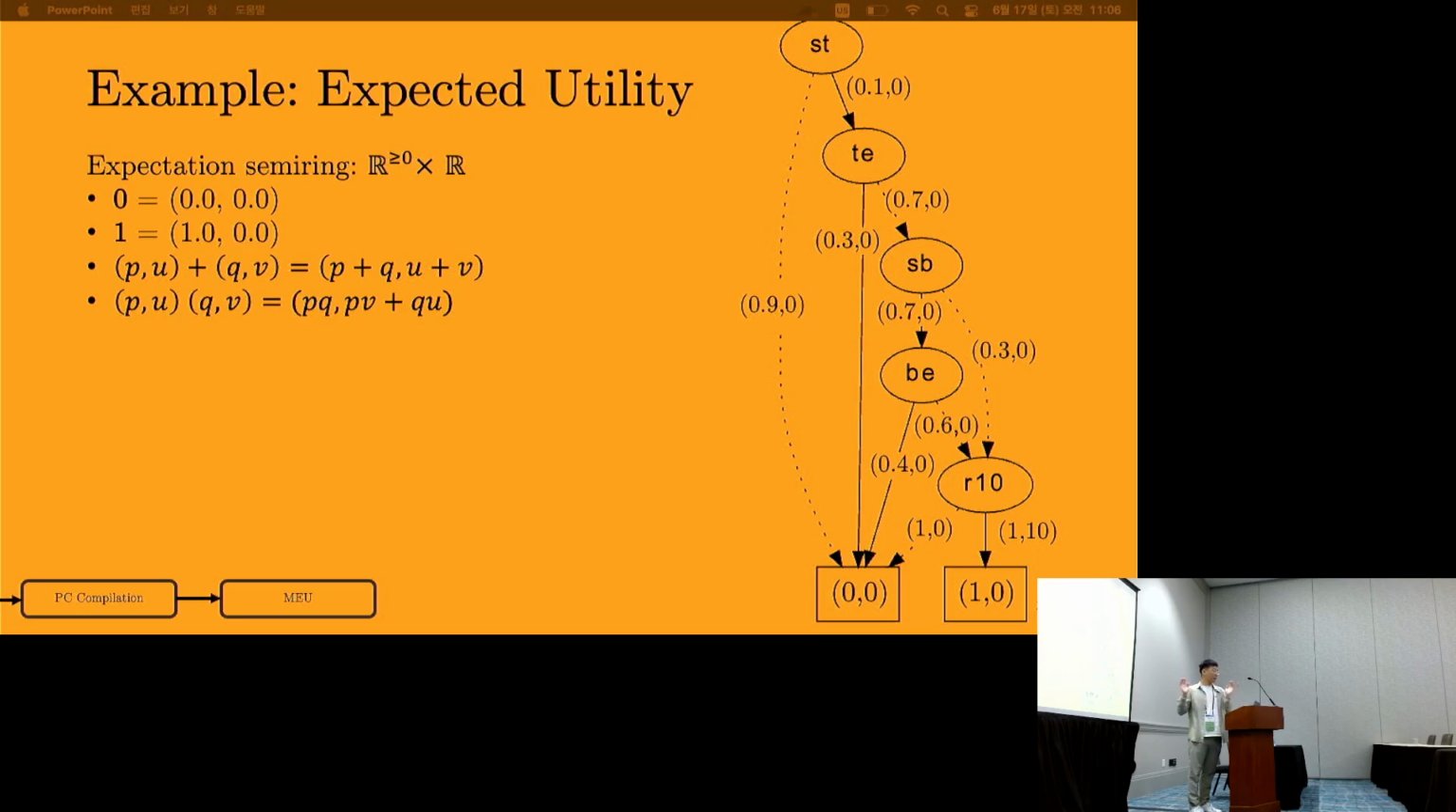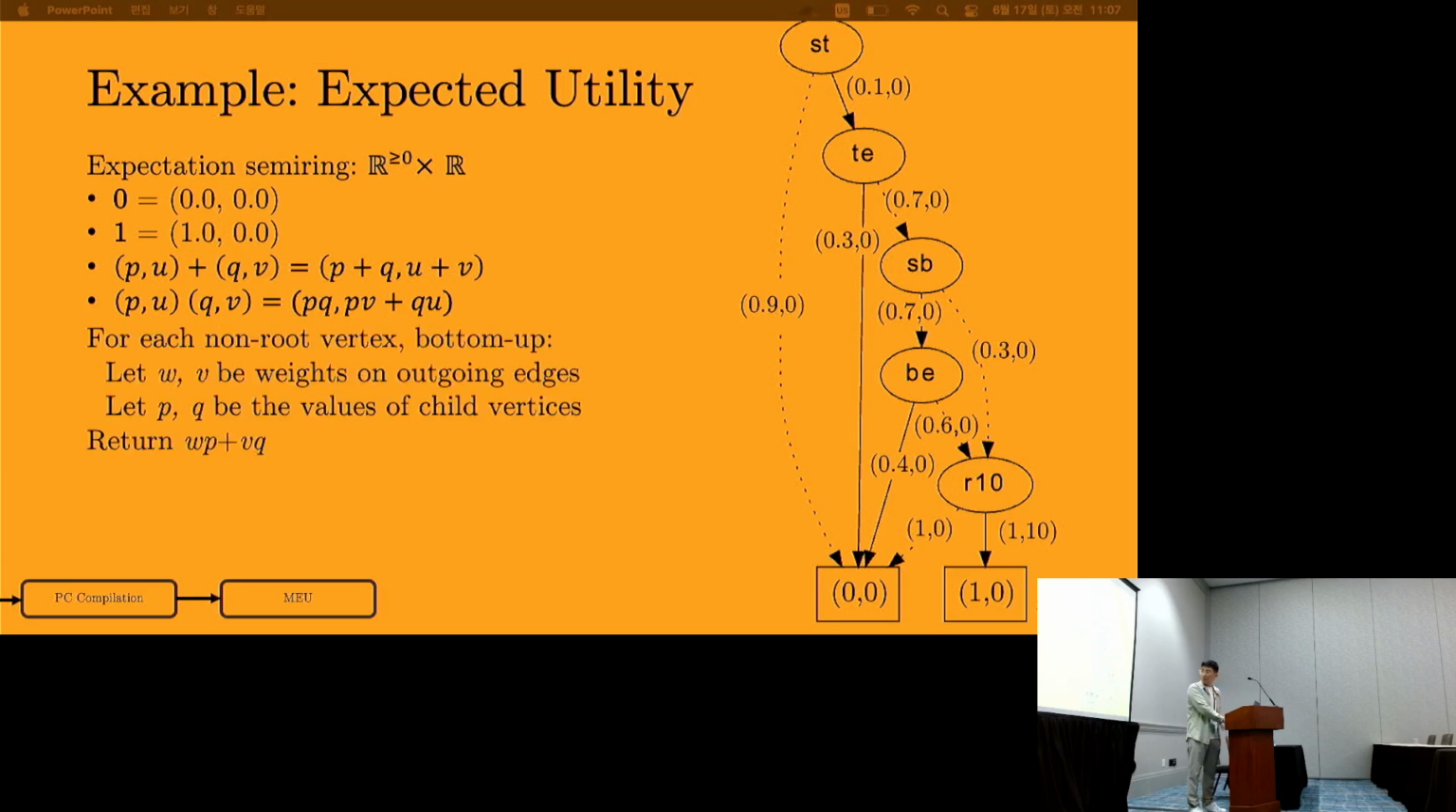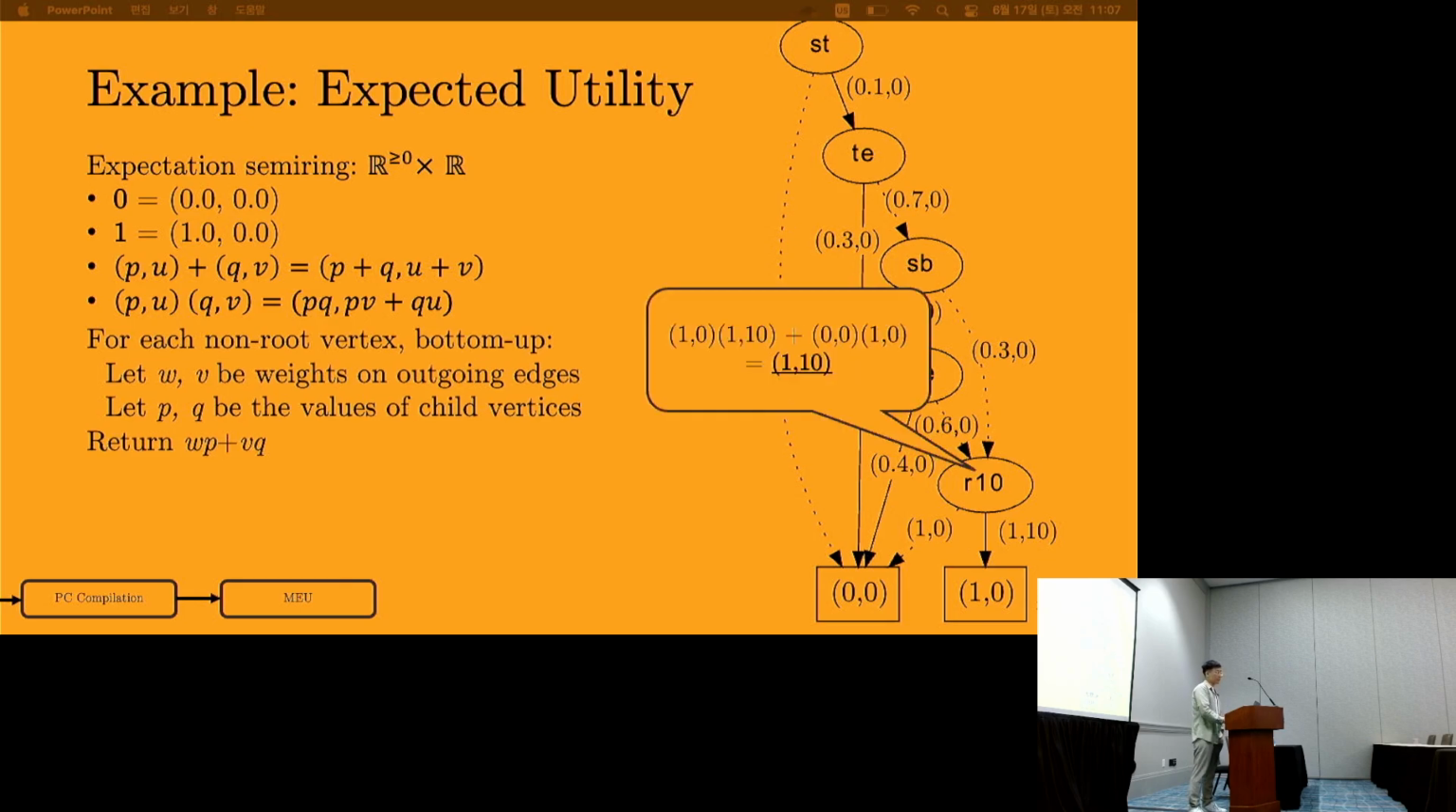These are actually values of the expectation semiring, which is a tuple of non-negative reals and reals, where 0 is just 0 in both coordinates, 1 is (1, 0), addition is coordinate-wise, and multiplication is multiplication in the first coordinate, and then something resembling a matrix determinant or a combination in the second. The algorithm still stays the same, though. So we can see this algorithm in action again.